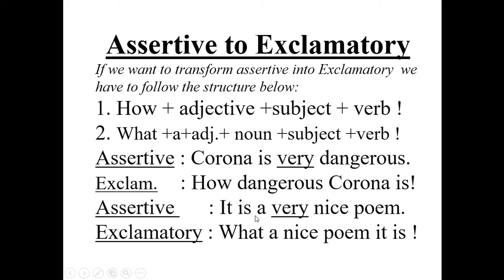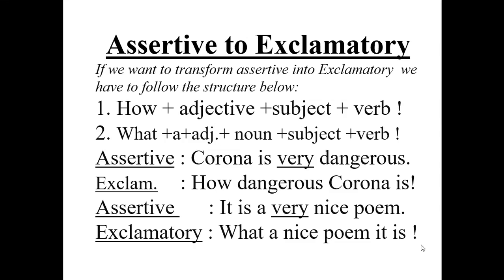That is, we have to start with what a. At first, what plus a, what a. Then adjective, noun. Adjective nice, noun poem. What a nice poem. Then subject, verb. Subject is it, and then verb is. What a nice poem it is. Exclamatory is done. So, it is a very nice poem. What a nice poem it is. I think you have understood what I am saying.